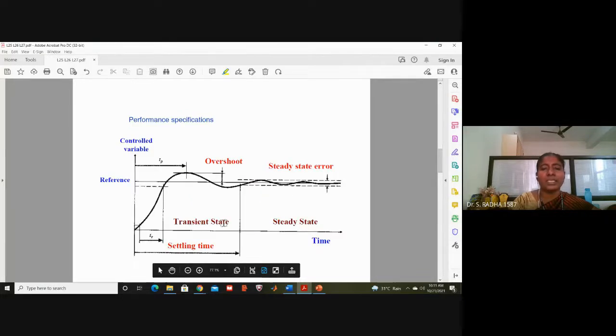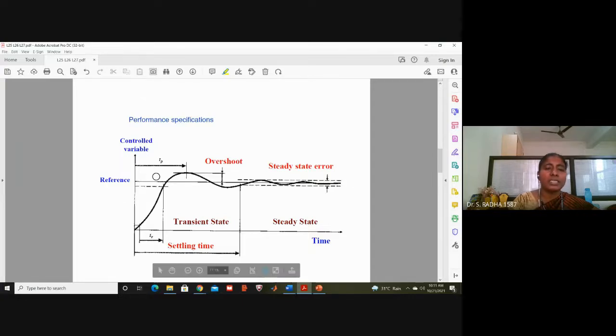Now coming to transient response and steady state response. We have seen the second order underdamped system. This is the graph. The graph will go above the dotted line, then it will decrease, with some fluctuations. After that, it will settle down with some error. This error is called steady state error. Up to the oscillations, it is called transient response. When it is oscillating with respect to the final value, 2 or 5% is allowed, and it is said to have reached the steady state. And this is the steady state response.